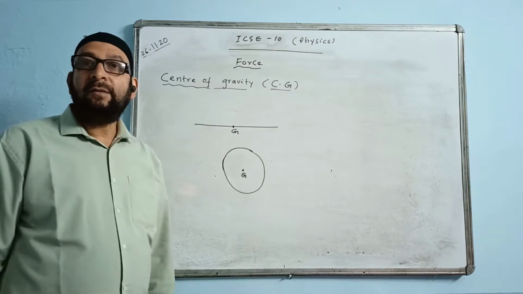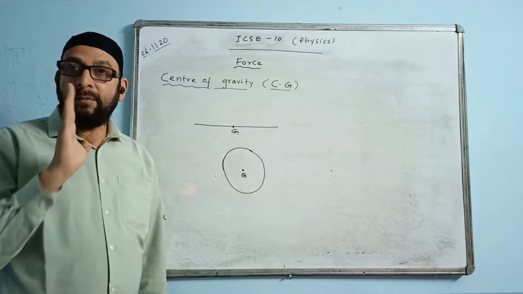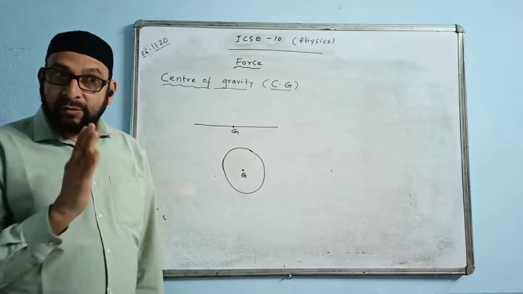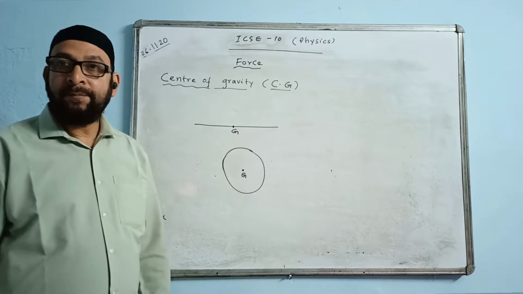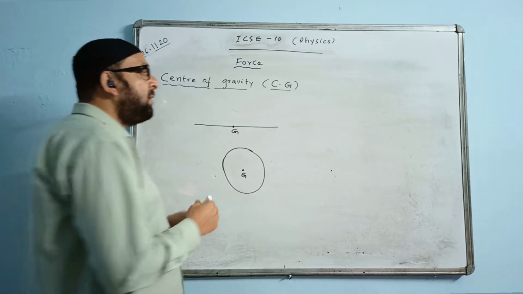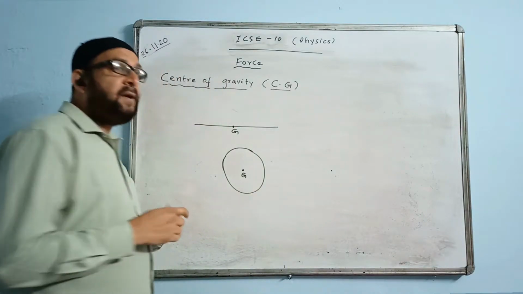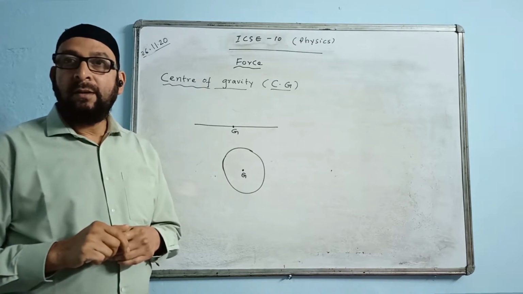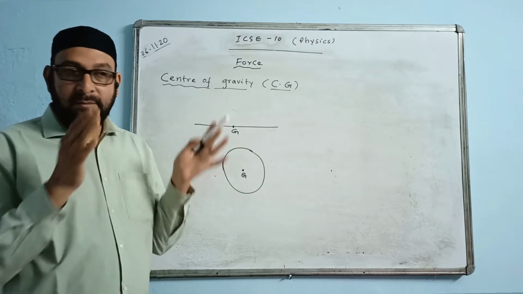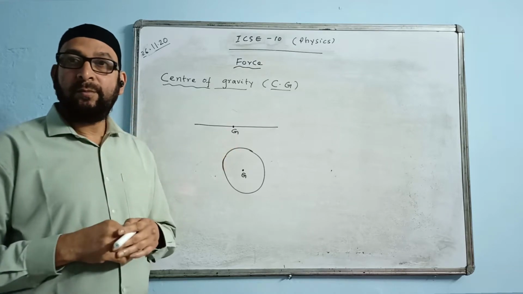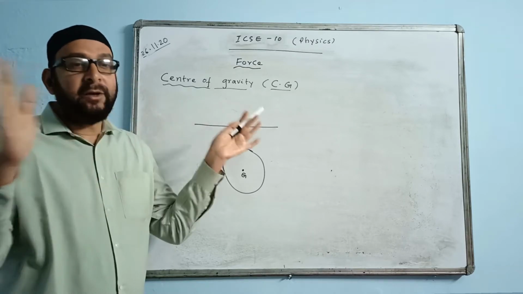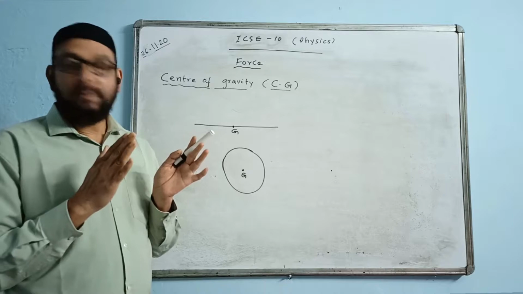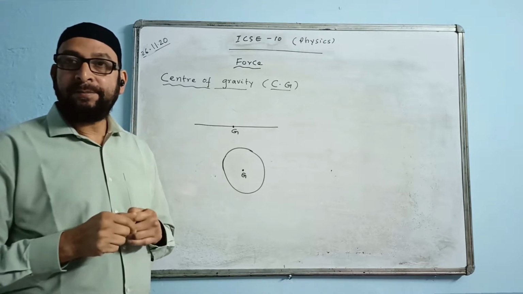And one thing to be noted, where the masses are more, the center of gravity will be situated towards that side, towards the heavier side. If we are having a body where on one side mass is more, on one side mass is less, then it will be situated on the heavier side where the masses are more. If the masses are equally distributed, then it will be exactly midway. Otherwise, it will be closer to the heavier side.